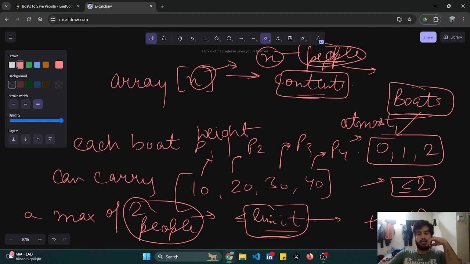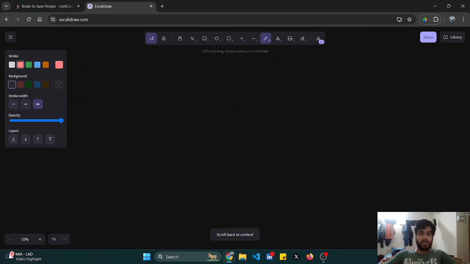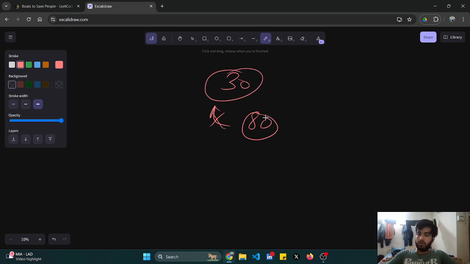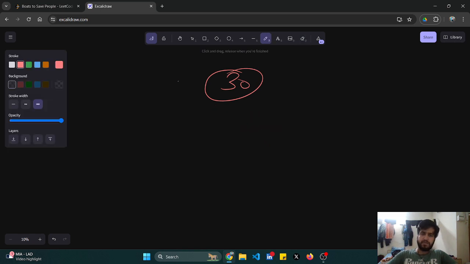And it is obvious that the weight of any given person will be less than or equal to limit, so that all the people can be transported. Suppose your limit is 30 and the person is 80 kgs, he cannot sit on this boat. So if my limit is 30, then all the people's weights will be less than or equal to 30.